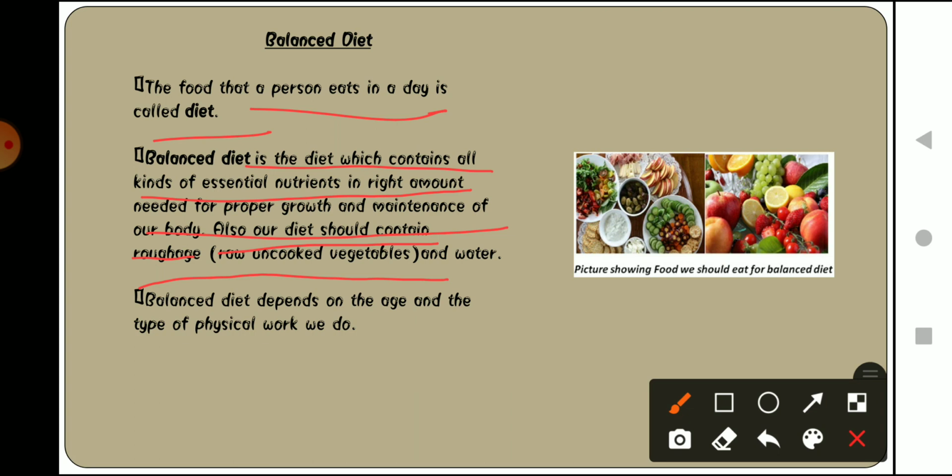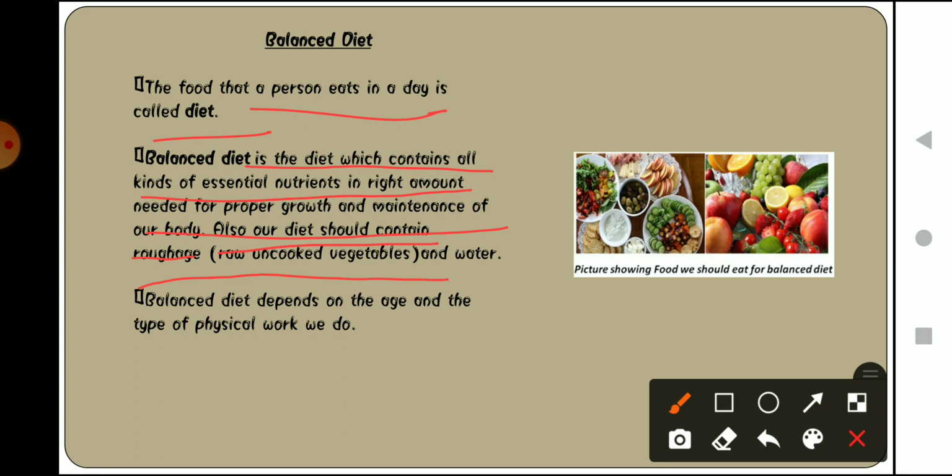Suppose we know that the quantity of carbohydrate in our food should be more, and the quantity of vitamins and minerals should be less. So a balanced diet means we are taking those food items in a particular proportion. It is not that you take vitamins in a larger amount and carbohydrates in a shorter amount. No, you have to take them in the balance that the body requires.